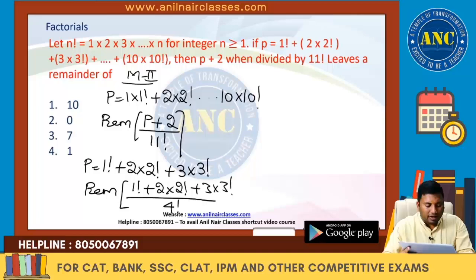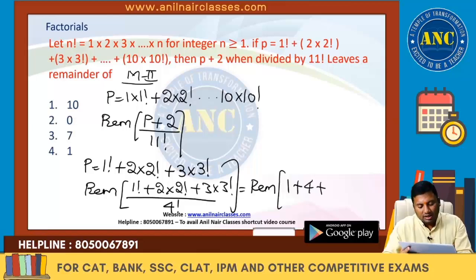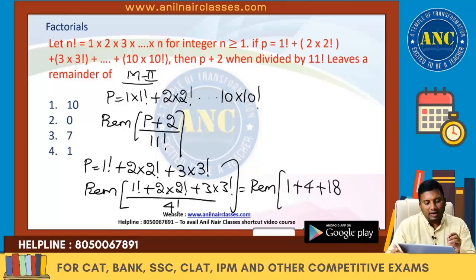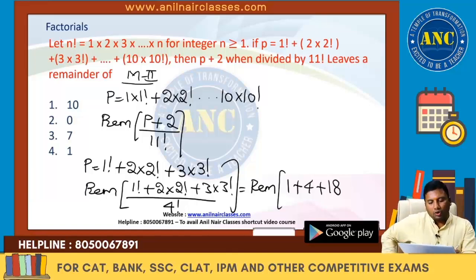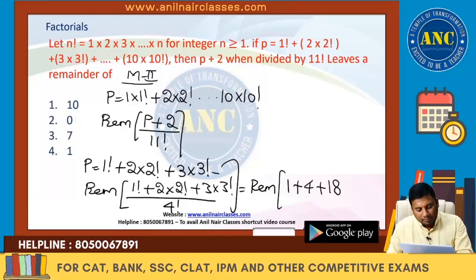The denominator is 4 factorial. So the remainder is 1. 1 plus 2 twos are 4, 6 threes are 18. I hope it is clear, right? 1 into 1 factorial, 2 into 2 factorial, 3 into 3 factorial, but here it is plus 2.